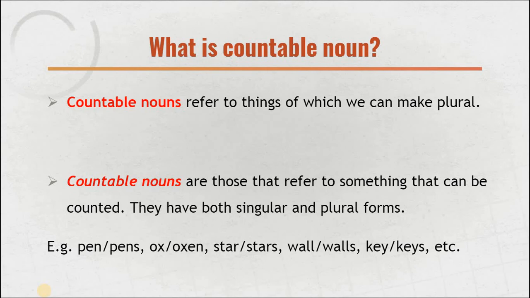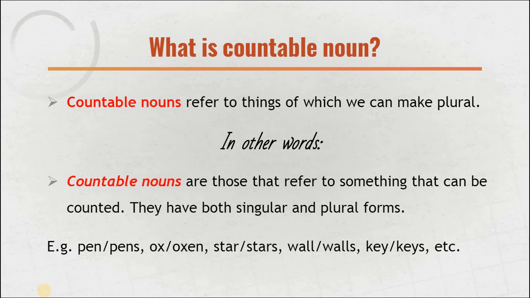Countable nouns refer to things of which we can make plural. Countable nouns never mean certain types of things which we can count. It's not the case whether we can count or we cannot count, but nouns of which we can make plural will be called the countable nouns, and nouns of which we cannot make the plural are called the uncountable nouns.